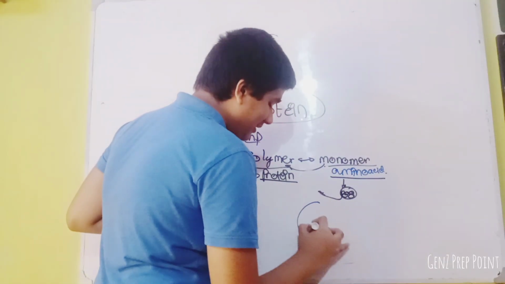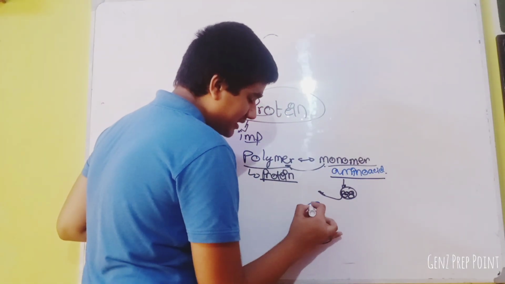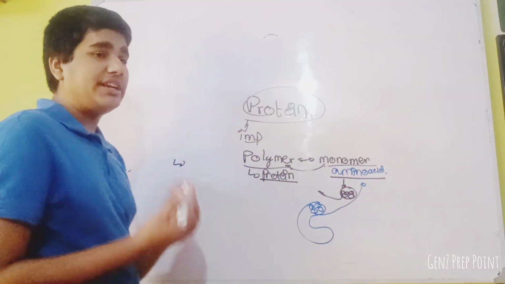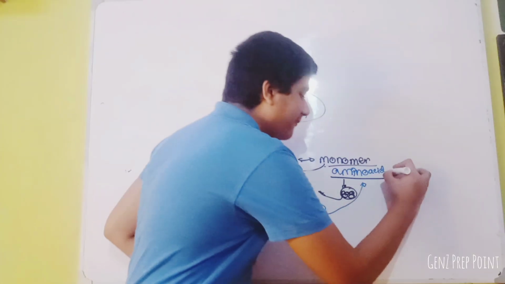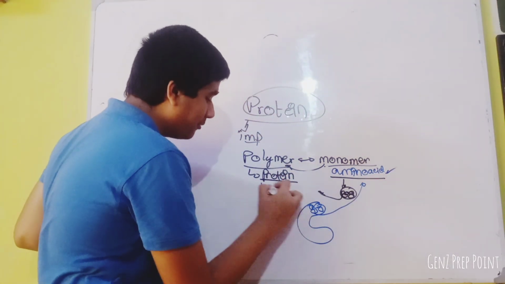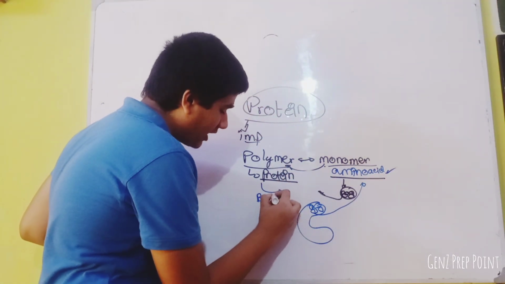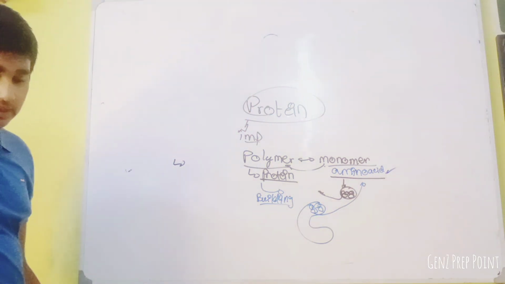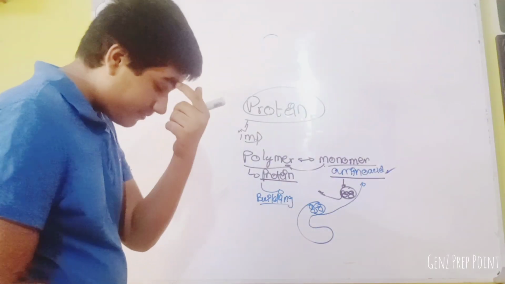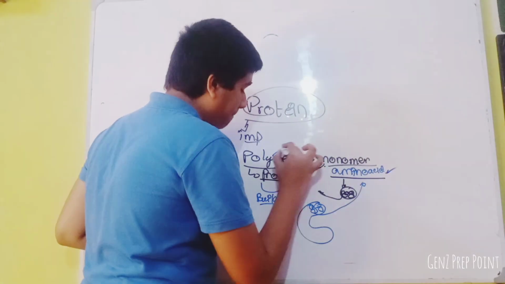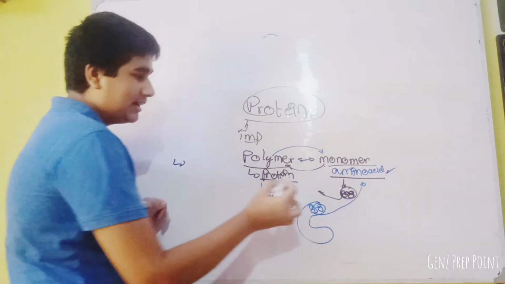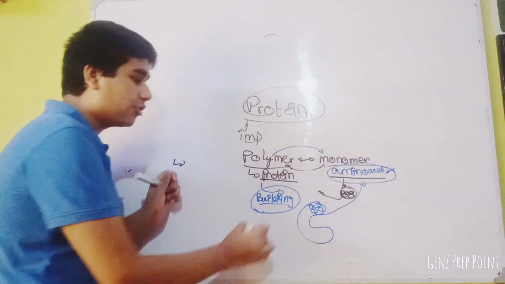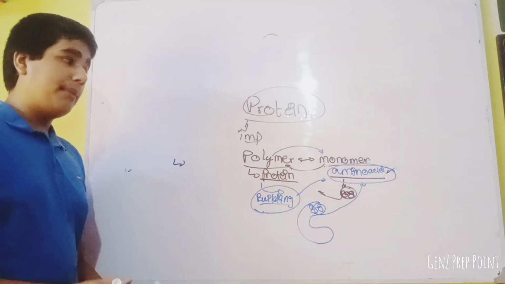So I say this is an enzyme. Enzymes are made of proteins. So I can say an enzyme is also made of amino acids, because protein itself is made of amino acids. If I ask what is the building block of protein, or what is protein made of, that will be the same. If I ask what is the monomer of protein, that will be amino acid. And if I ask what is the building block of protein, the answer will remain the same: amino acids.